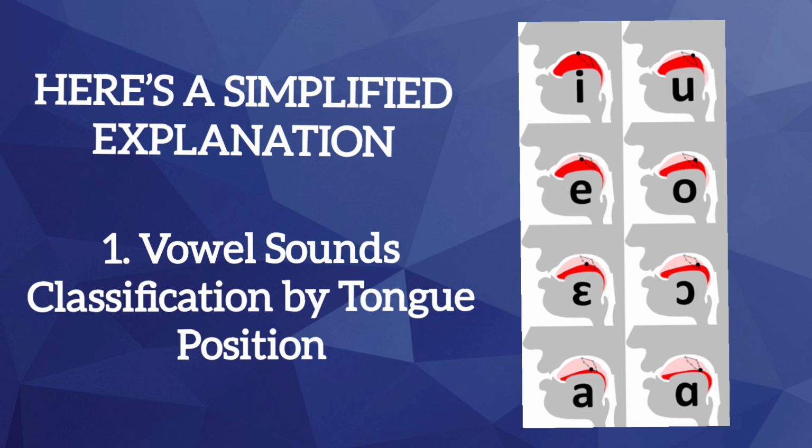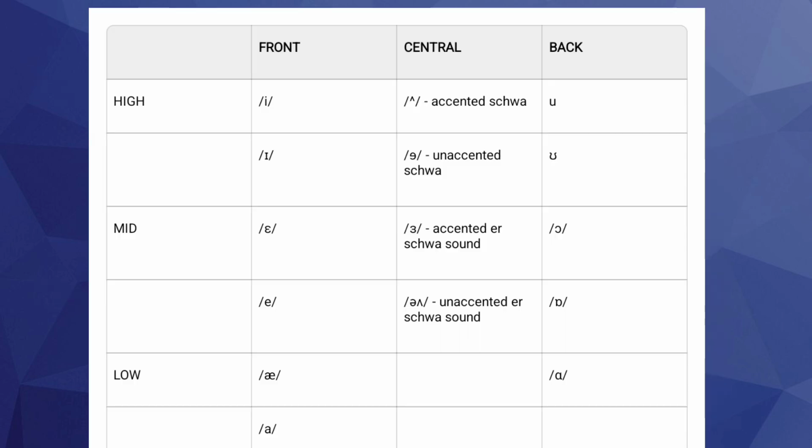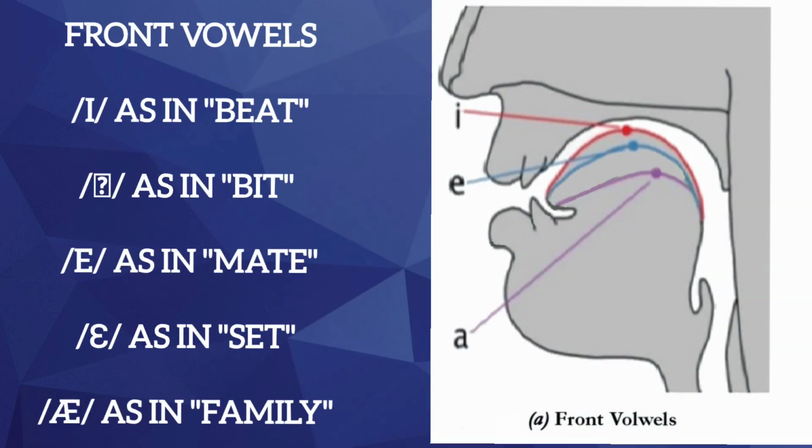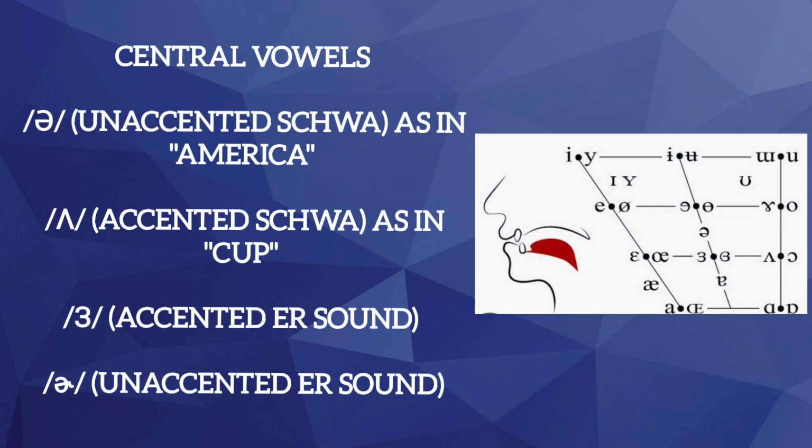1. Vowel sounds classification by tongue position. This classification is shown in the table in the image, dividing vowels by tongue height (high, mid, low) and tongue position (front, central, back). Front vowels: I as in "beat", as in "bit"; E as in "mate", as in "set"; A as in "family".